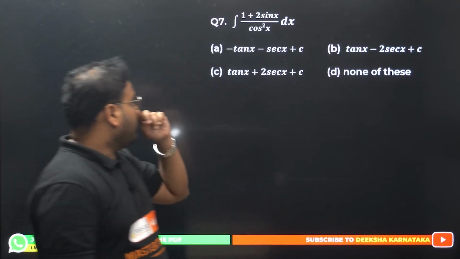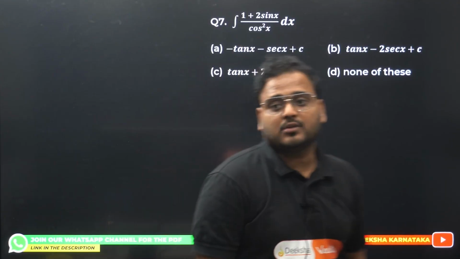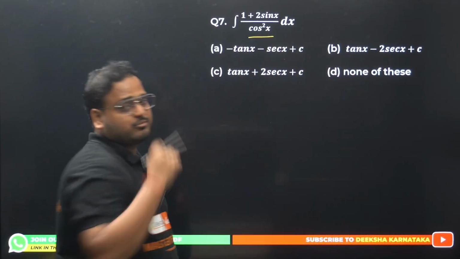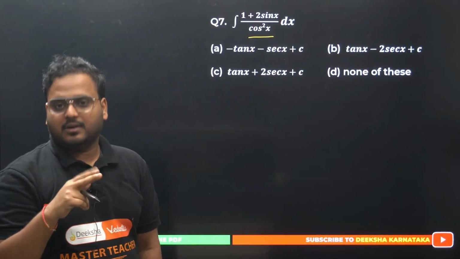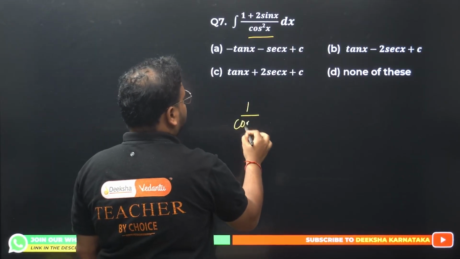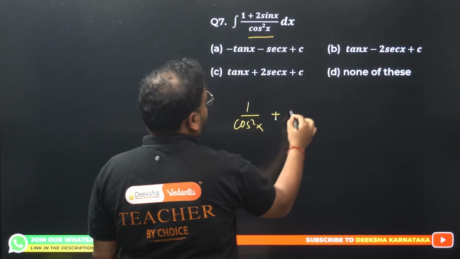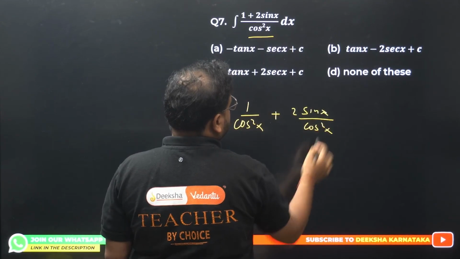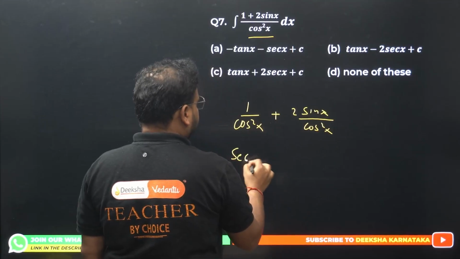Question number 7 now. 6th is option B. 7th: 1 plus 2 sin x upon cos square x. How do you solve this question? Very simple. You have cos square over here. Divide it to the numerator. Separate the terms for the plus sign. You get here 1 by cos square x plus 2 sin x by cos square x. This becomes what? Sec square x.